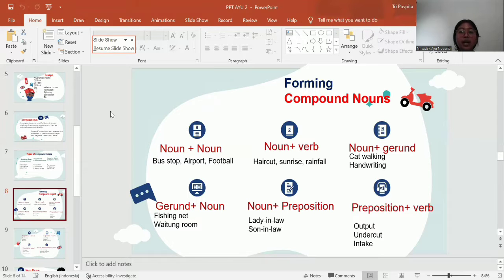The second is noun plus verb. For example, haircut, sunrise. Hair and sun are nouns. Cut and rise are verbs.